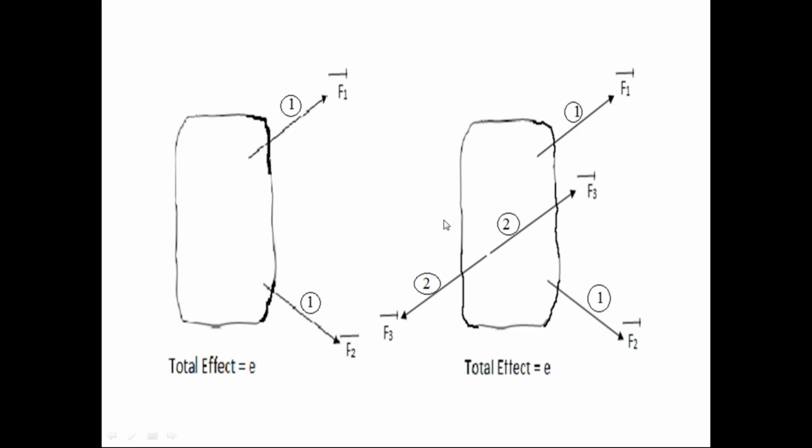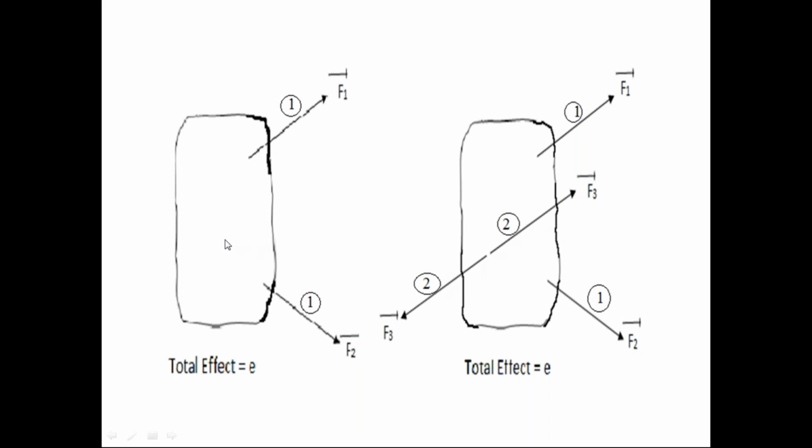We know that when the force system is in the equilibrium condition, the effect of that force system on the rigid body is zero. So in the second diagram, the effect on the rigid body is equal to the effect due to the first force system plus the effect due to the second force system.